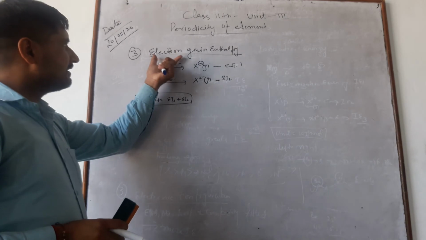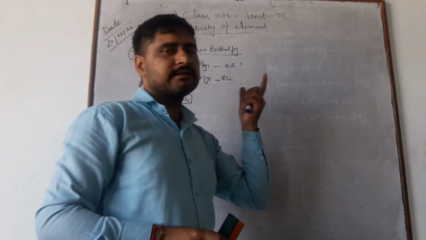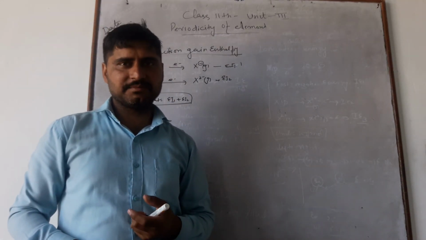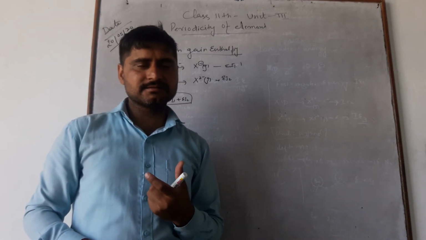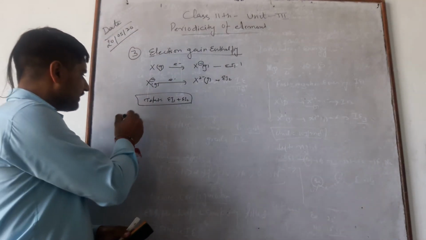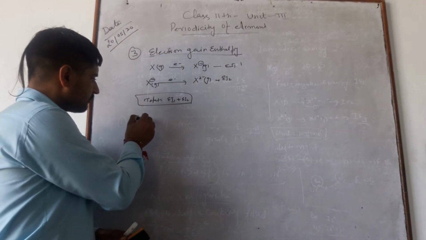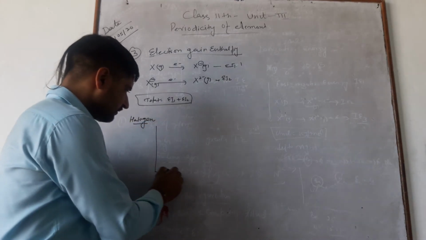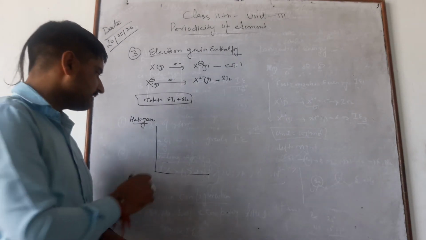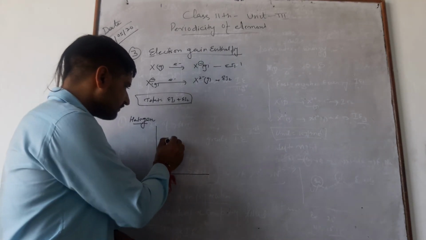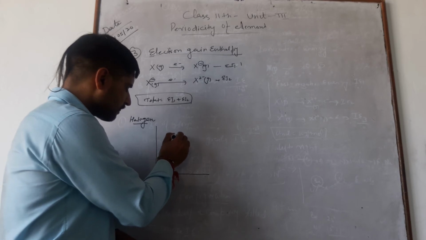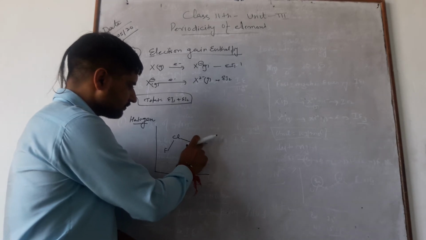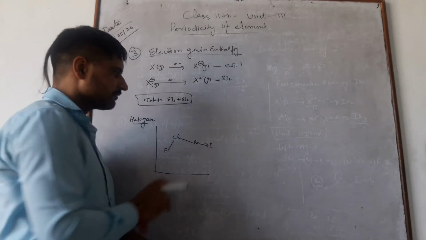Now this electron gain enthalpy does not have a regular trend in the periodic table. The reason is, suppose I write here halogens. In the case of halogens, the electron gain enthalpy goes in this way: bromine, then iodine.